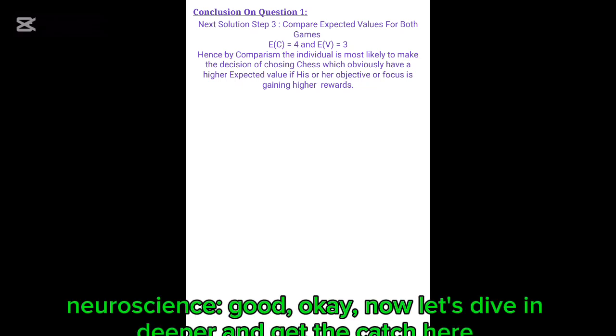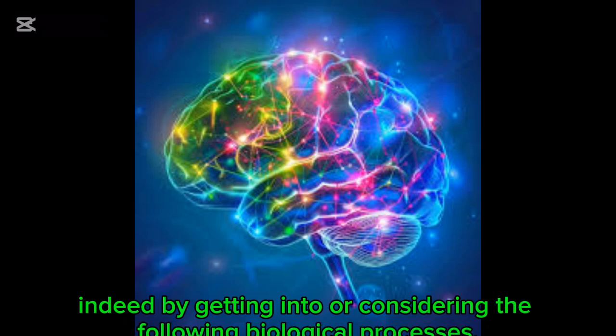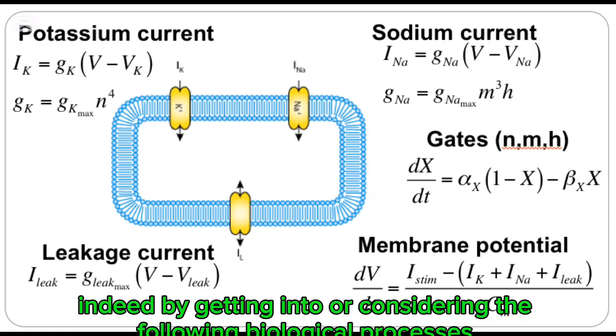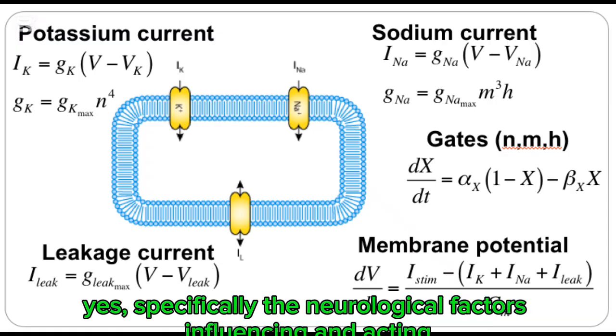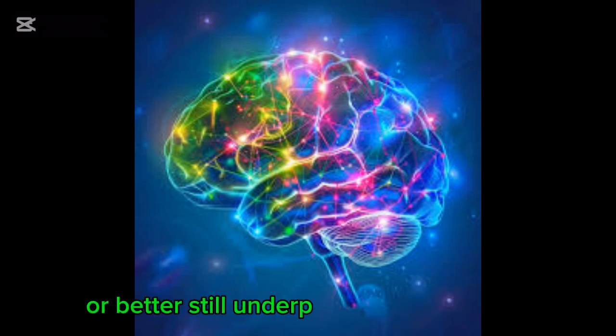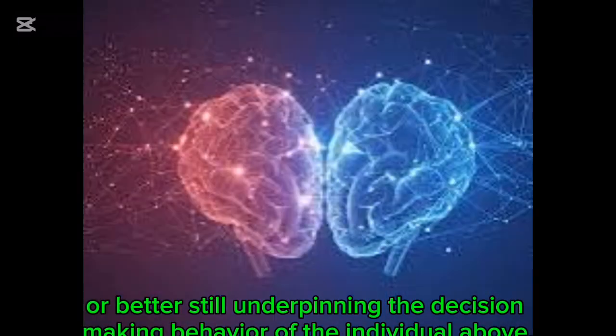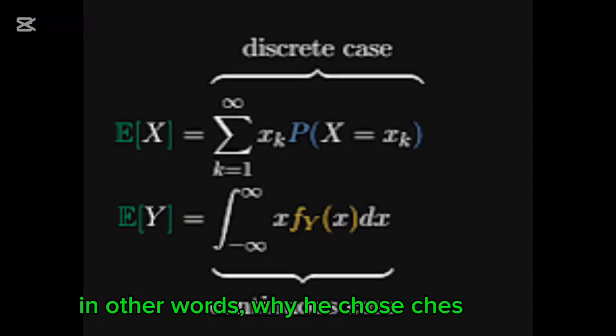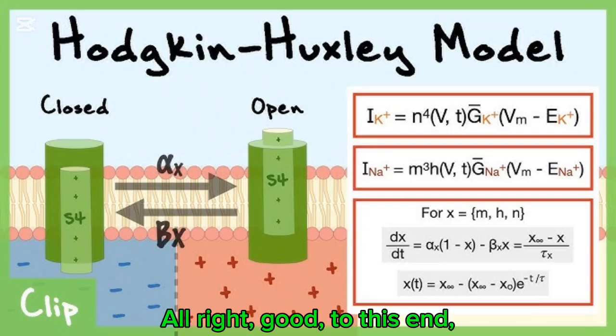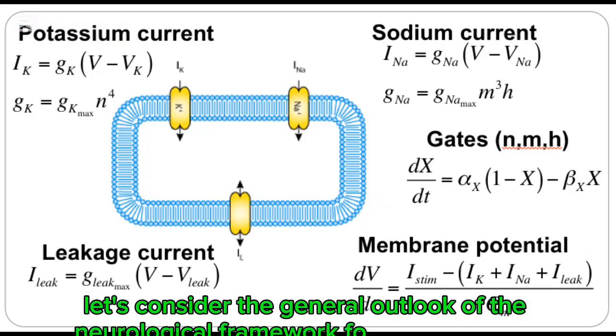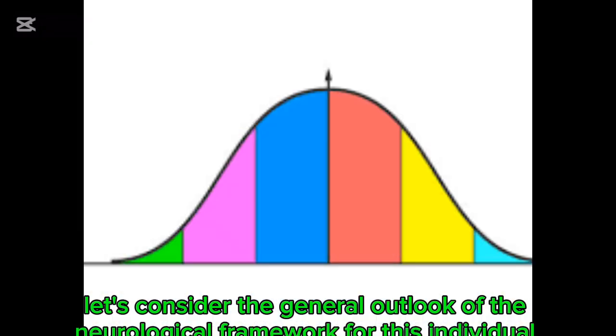Okay, now let's dive in deeper by considering the following biological processes, specifically the neurological factors underpinning the decision-making behavior of the individual above, in other words why he chose chess over the video game and vice versa. To this end, let's consider the general outlook of the neurological framework for this individual.